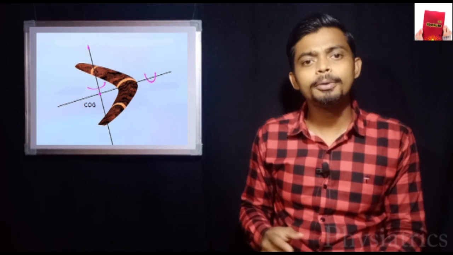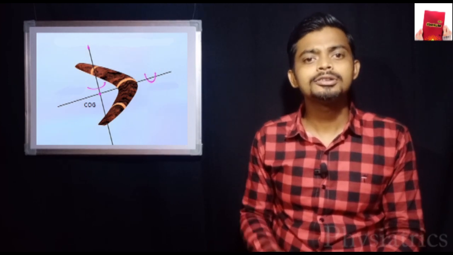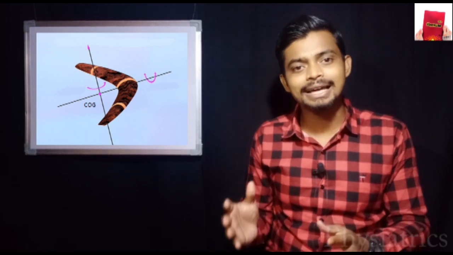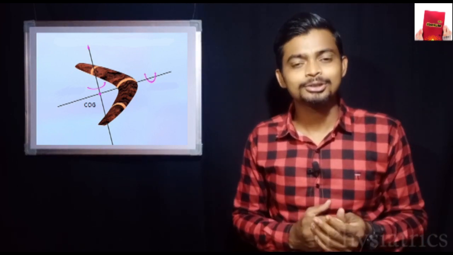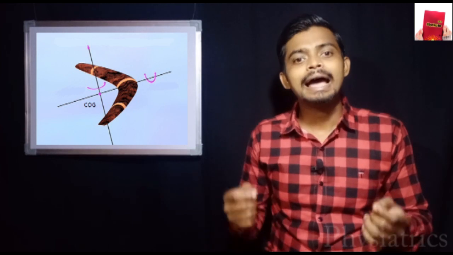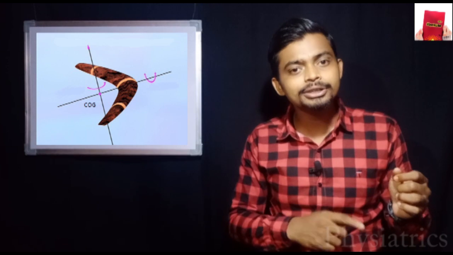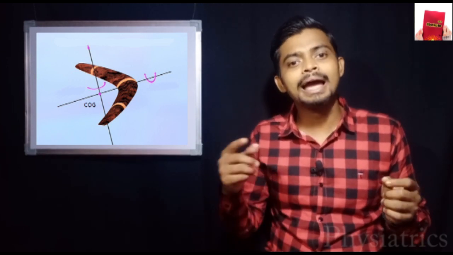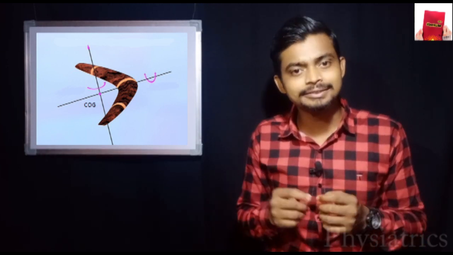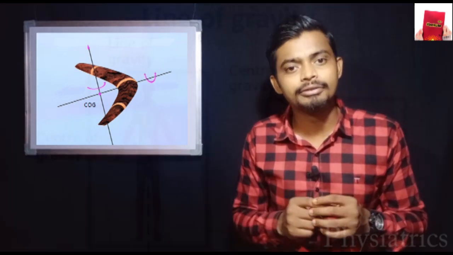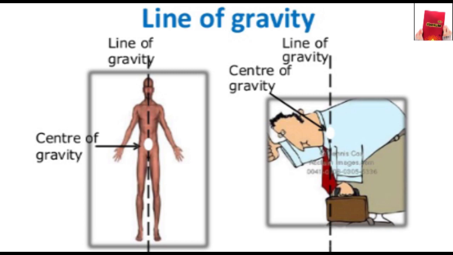How? For example, let's consider an irregular object, a boomerang. The shape of a boomerang is something like a U or V. The center of gravity of a boomerang actually lies outside the body. So, we can calculate it by hanging the irregular object from at least 2 points and drawing two lines from the hanging points so that they intersect at a point, and the point of intersection is known as the center of gravity.